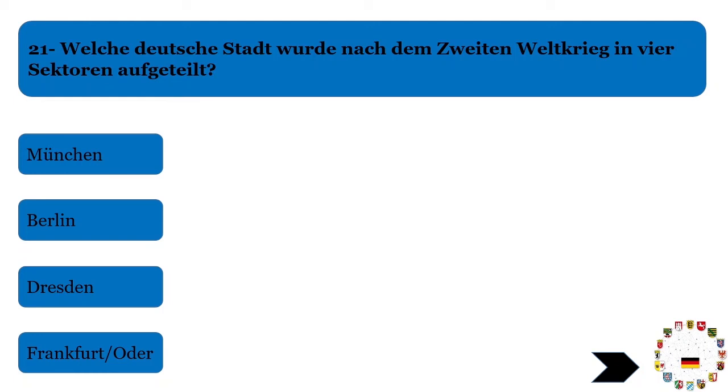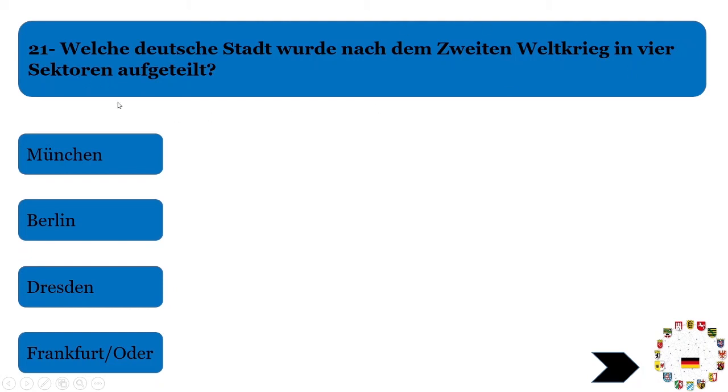Which city? The other cities like München, Dresden, and Frankfurt came directly under a particular sector, in a particular area. But Berlin was a city which was at a common point for four different parts of Germany. Four different occupying forces captured four different parts of Germany, but Berlin was a central point which was a part of all of those four occupied areas. So that's why Berlin itself was divided into four different parts. It is the only such city, and it is now the capital of Germany as well.